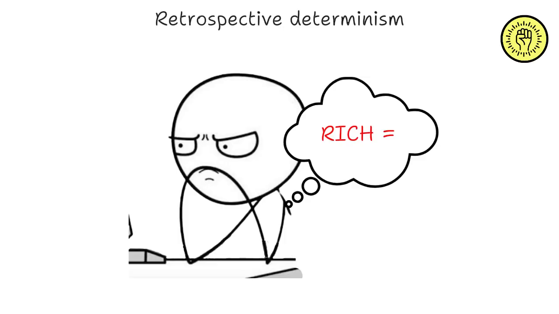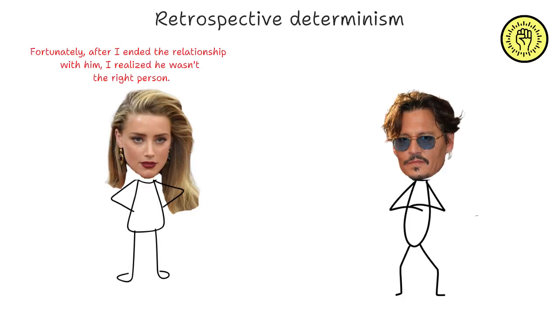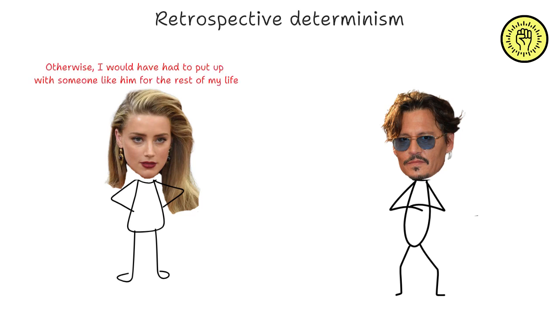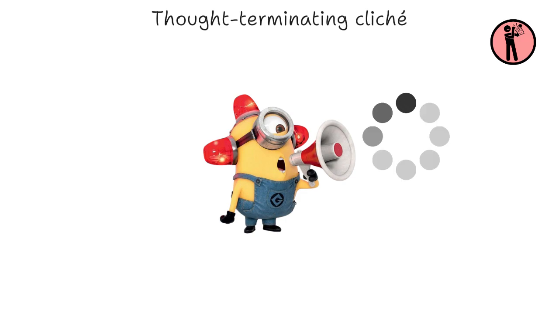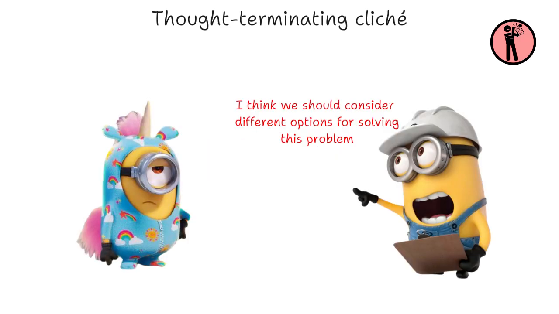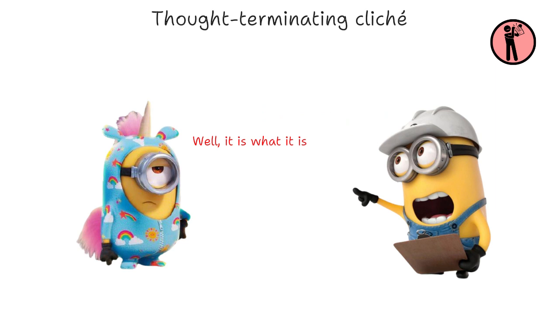Retrospective determinism. It's the thought that because something happened under some circumstances, it was therefore bound to happen due to those circumstances. Thought-terminating cliché. It's a form of loaded language, often passing as folk wisdom, with the function of stopping an argument from proceeding further, ending the debate with a cliché rather than a point.